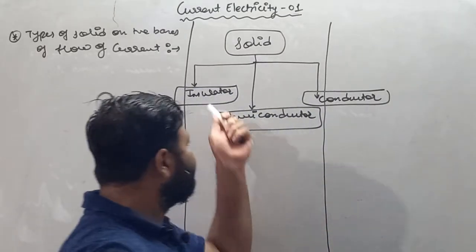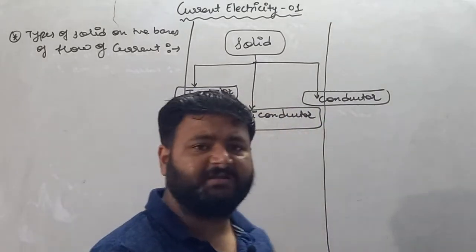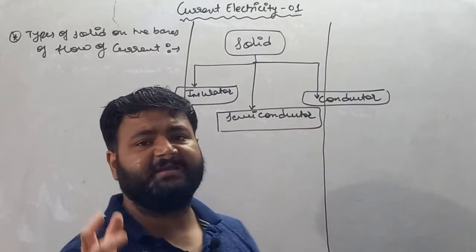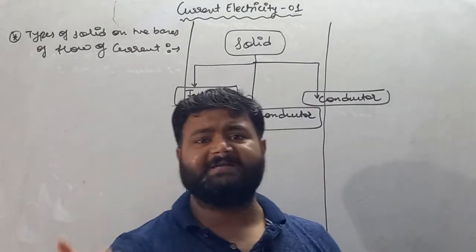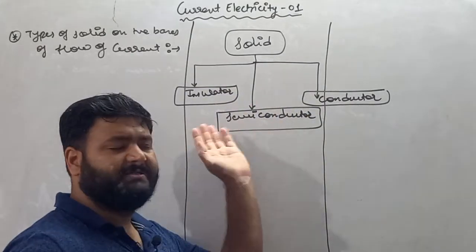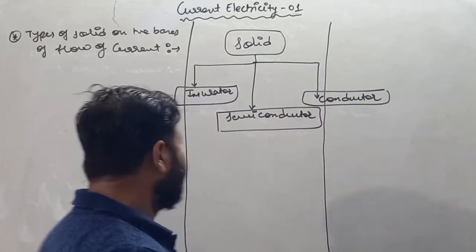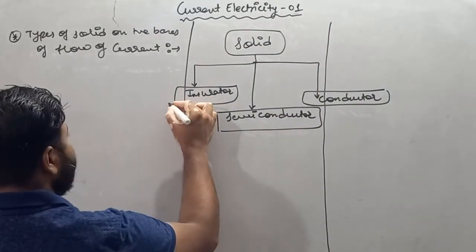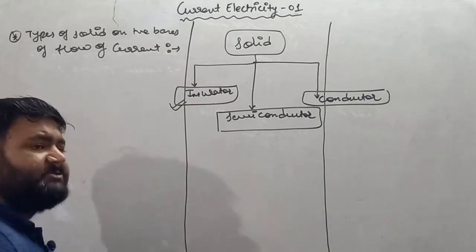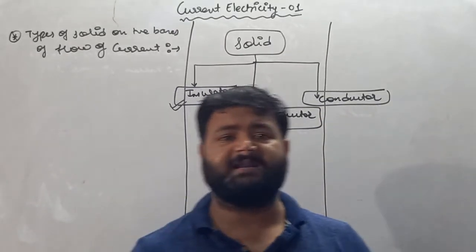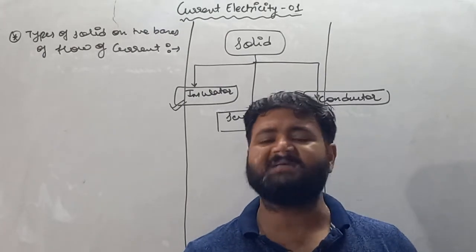Now we are all aware of these three types of solid, because these things are quite easy to understand and were dealt with in previous classes as well. If I am talking about insulator, insulator means those solids which cannot allow electricity to pass over them.